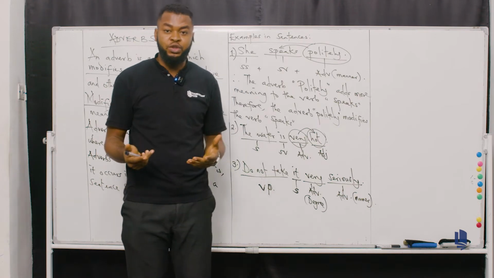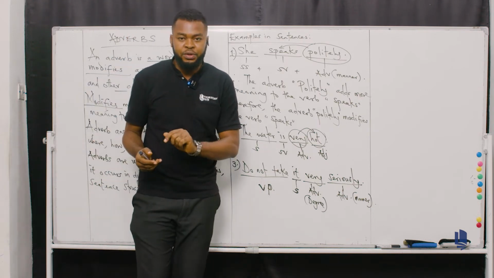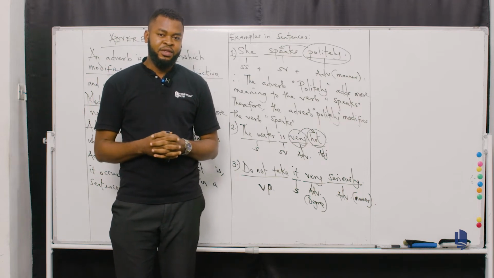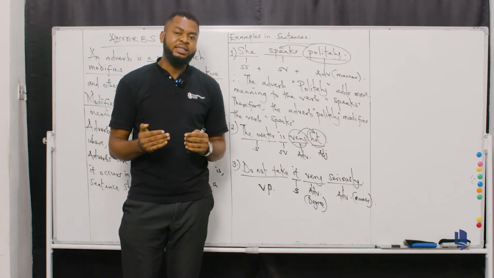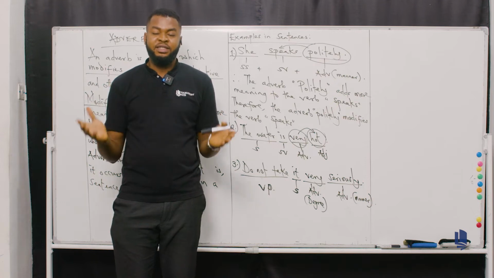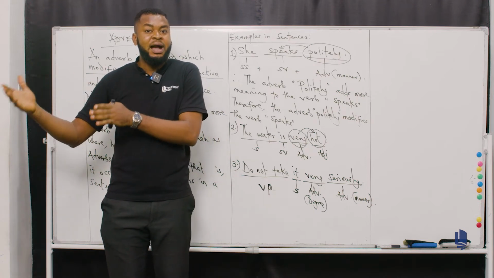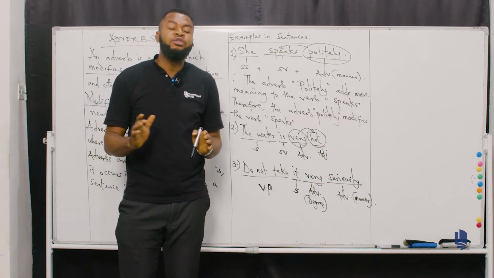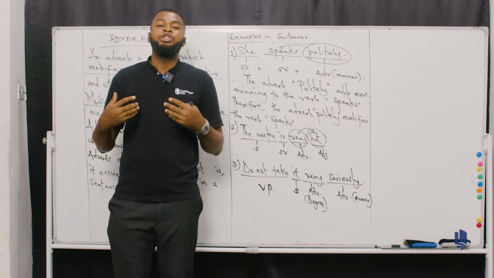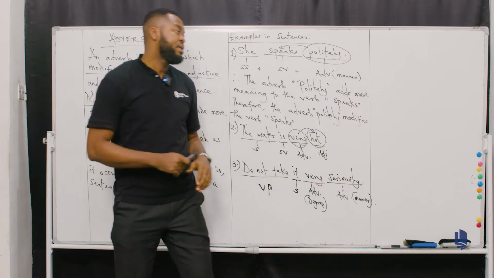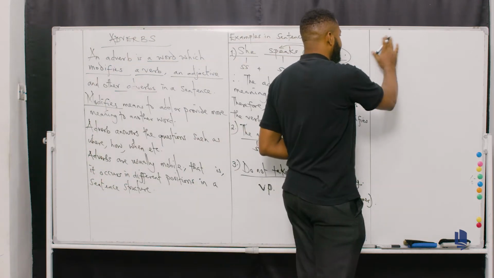How can you possibly do that? Now, to form an adverb, you simply have to add ly to an adjective. Not all adjectives per se, all right? Just some specific adjectives. When you add ly to some specific adjectives, you will derive or generate an adverb. Let's take a look at those examples, okay?